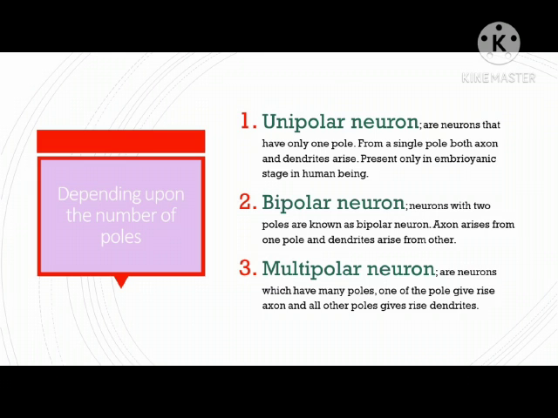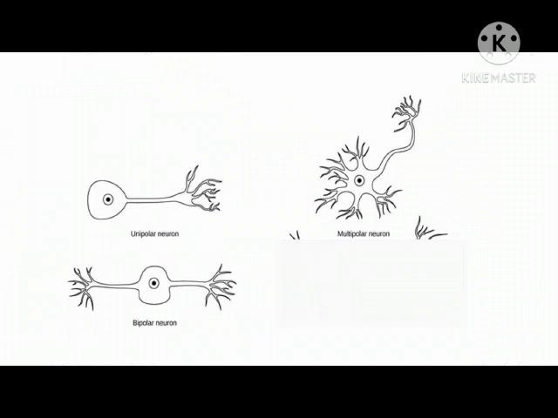Bipolar neuron. Neurons with two poles are known as bipolar neurons. Axon arises from one pole and dendrites arise from the other. Multipolar are neurons which have many poles. One of the poles gives rise to the axon and all other poles give rise to dendrites. In this diagram, see this: unipolar has one pole, bipolar has two poles, and multipolar has multiple poles.